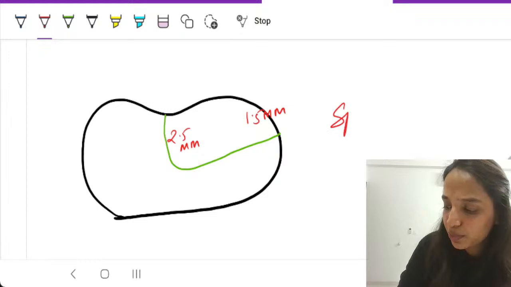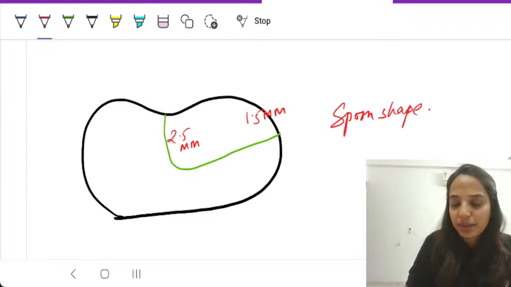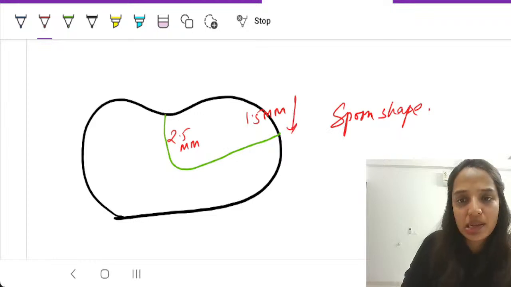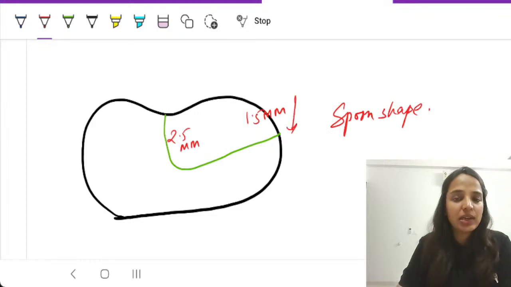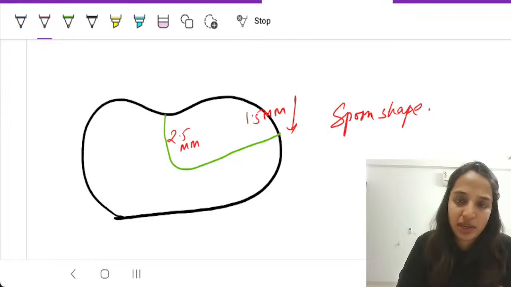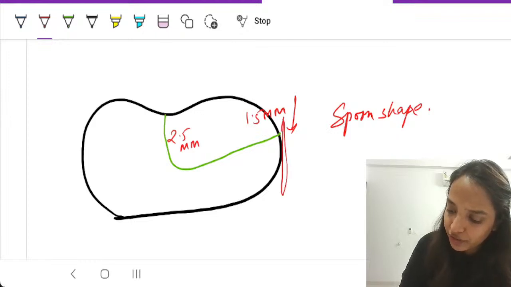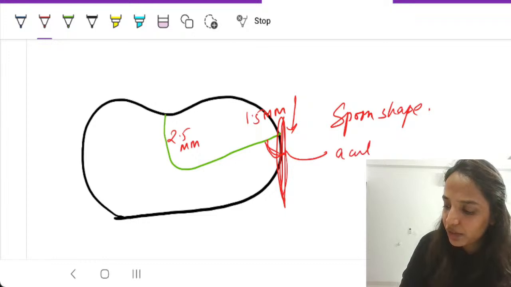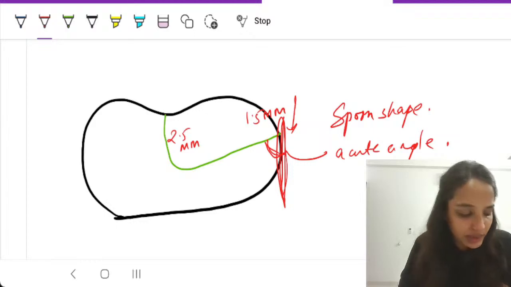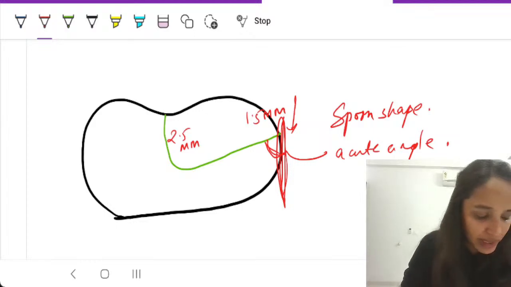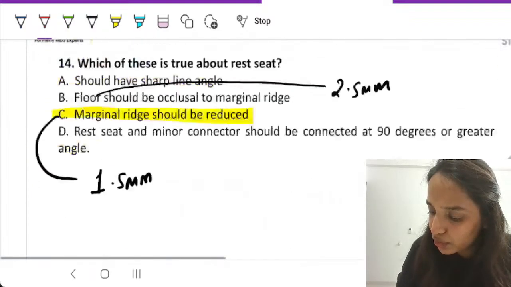It has a spoon shape, and marginal ridge reduction always has to be done. Otherwise, fracture of the rest will occur, and the junction it forms with the minor connector, this angle has to be an acute angle. And all angles are always rounded. These are some important points pertaining to this.